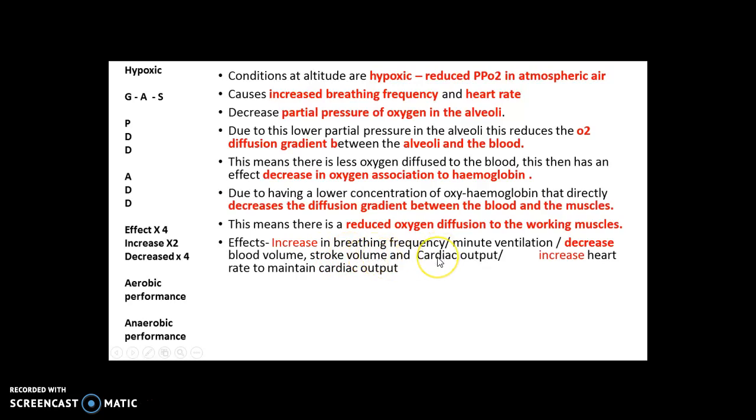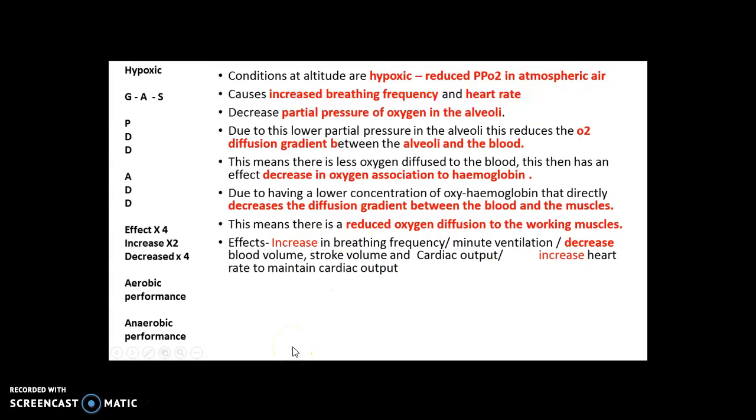We're struggling to get the oxygenated blood ejected to the muscles per minute. Now, because of these two things decreasing, your heart rate has to increase to maintain cardiac output. It has to work even harder. So you're trying to get as much oxygen into your working muscles because there's less of it, so that increases your breathing, but also there's an increase in heart rate to compensate for these two things going down.